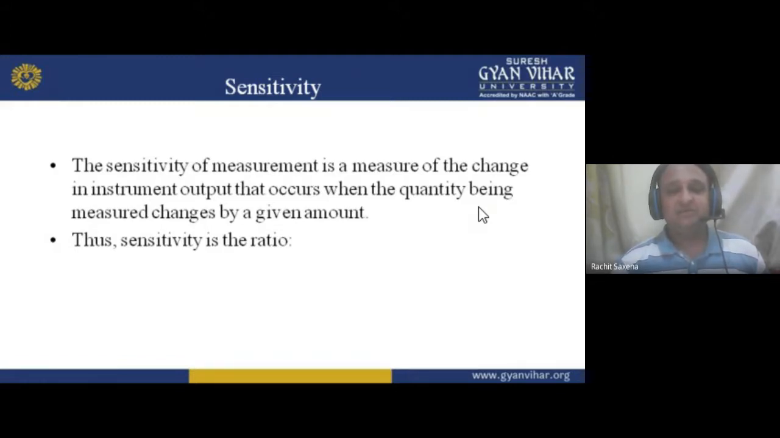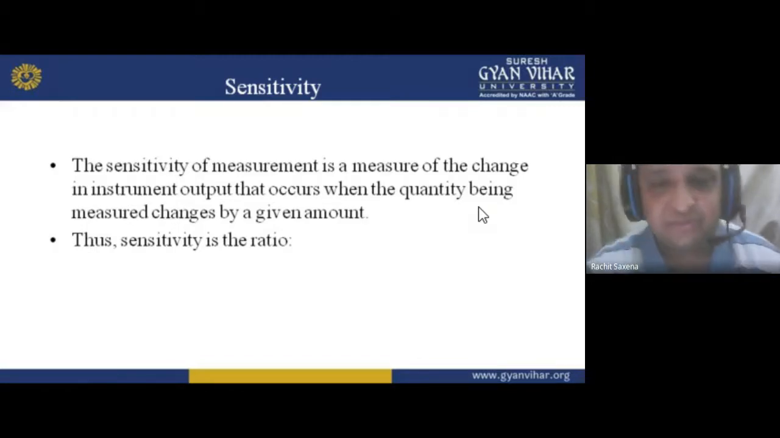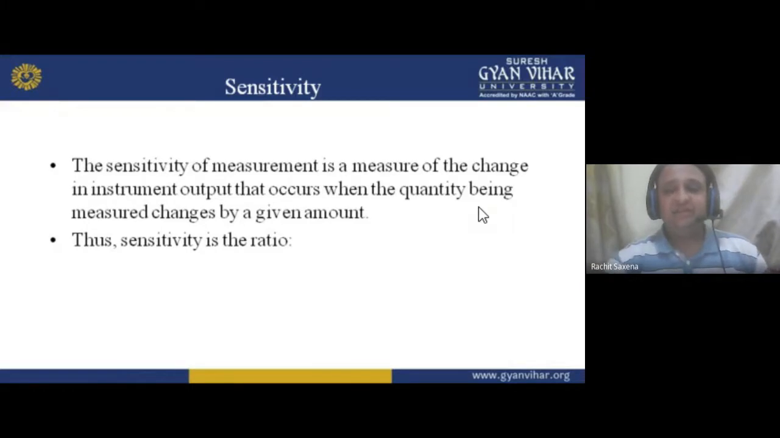Sensitive means, for example, Ram and Sham are two friends. Sham is a very sensitive person and Ram is very insensitive. So sensitivity shows in each and everything. If Ram gets hurt while running, Sham always cares about him. But Ram doesn't care for Sham. So that is insensitivity. So sensitivity is there.